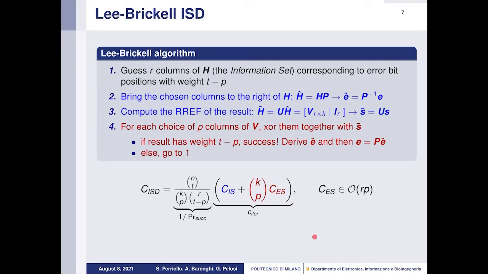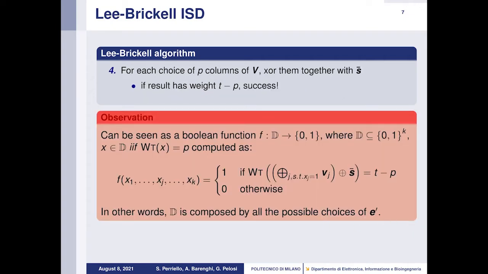But first, we need to rephrase the problem as a Boolean function, as demanded by Grover's algorithm. Indeed, step 4 can be seen as a Boolean function taking as input an error vector x with length k and weight p, and it produces output 1 if the weight of the XOR of the columns of V indexed by the bits of x, together with s bar, is equal to t minus p, or 0 otherwise. So in other words, the domain of our function is composed of all the possible choices of e prime.